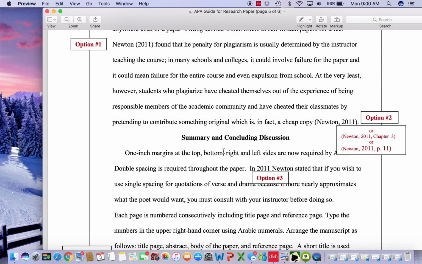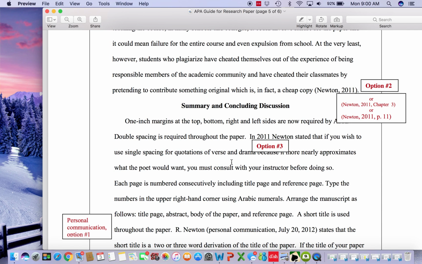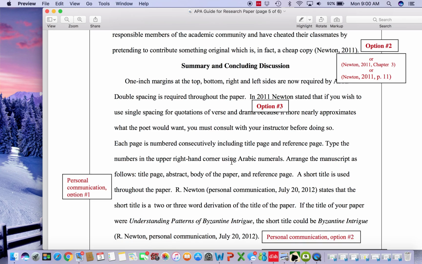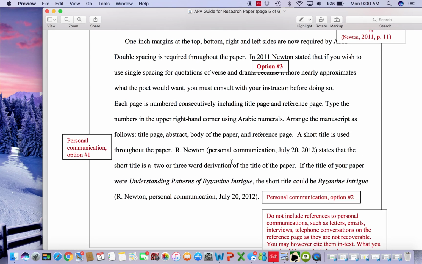Now, when you get to the final paragraph, which is your conclusion, you may label it summary and concluding discussion. That is perfectly fine. That will be your concluding paragraph. I want you to restate your thesis statement in the very first sentence.